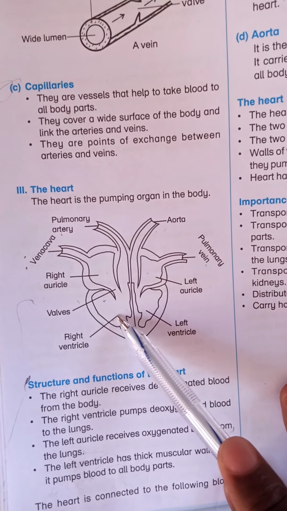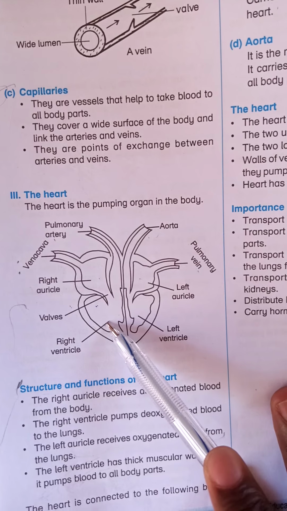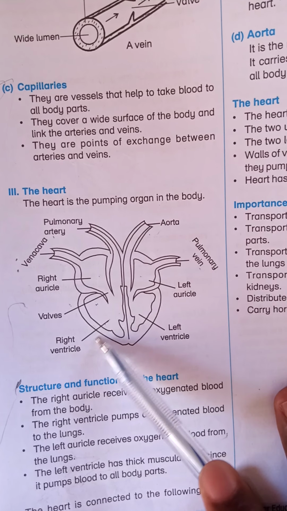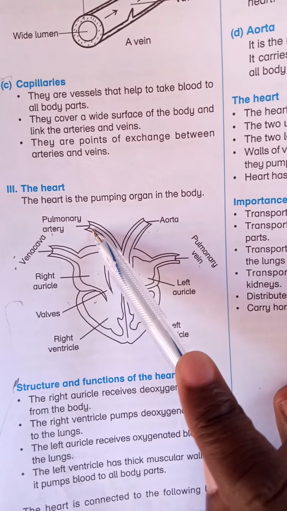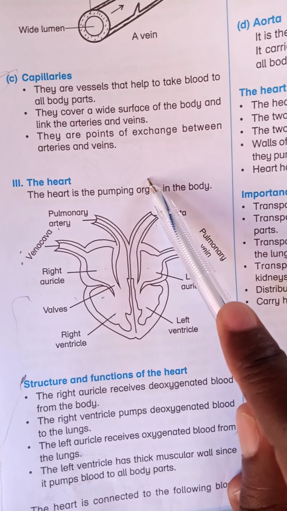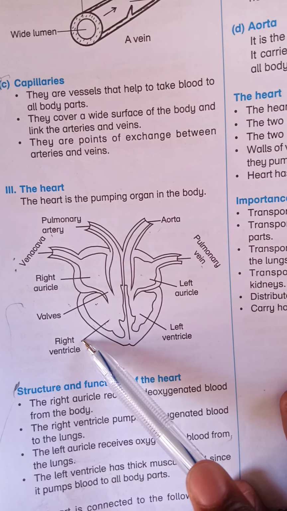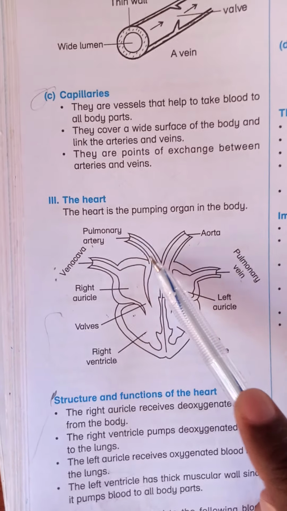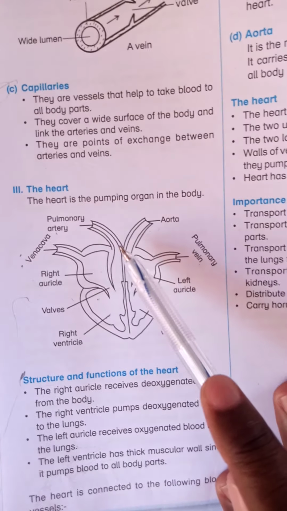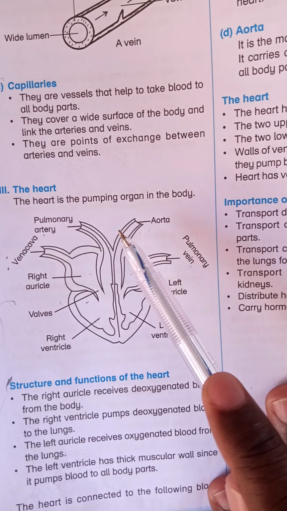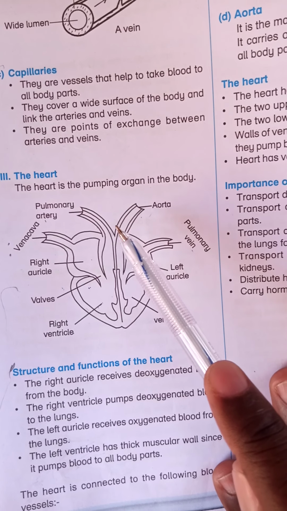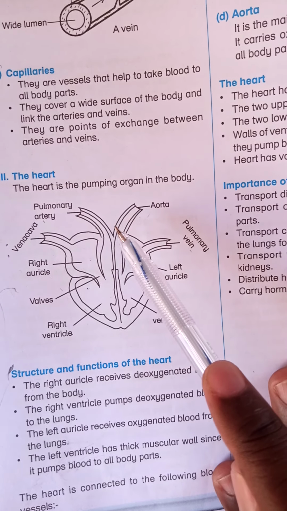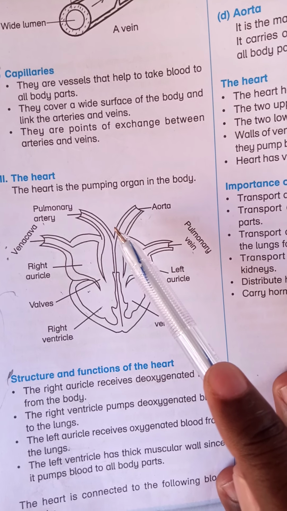The right ventricle is semi-muscular because it pumps blood through the pulmonary artery to the lungs. On reaching the lungs, two things take place. 1. Carbon dioxide is removed through breathing.